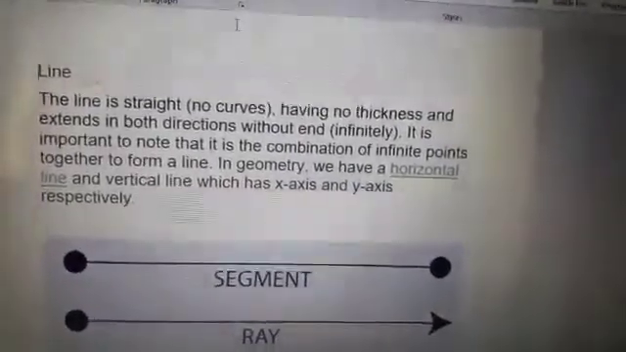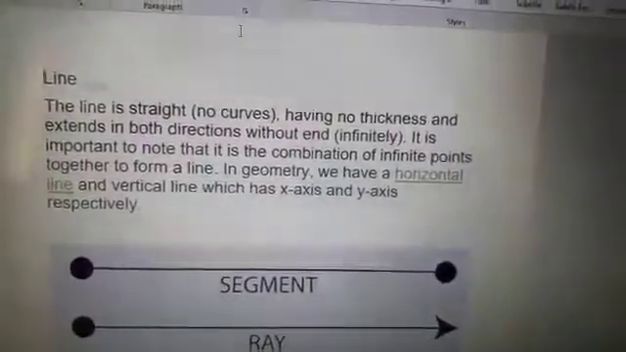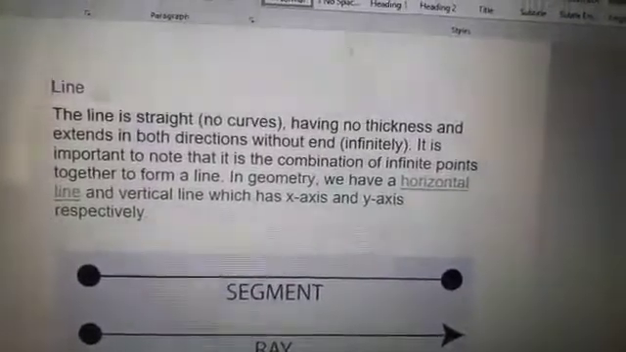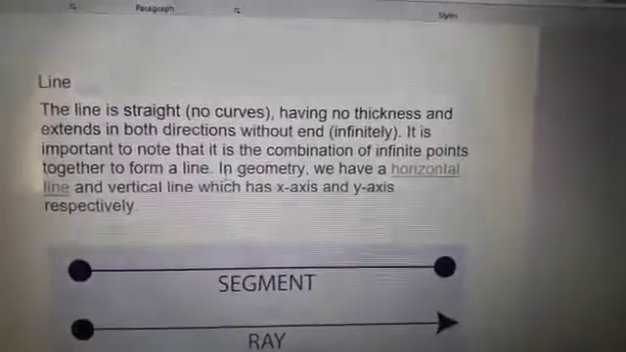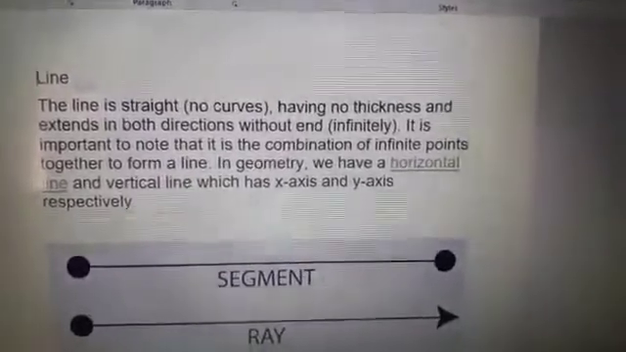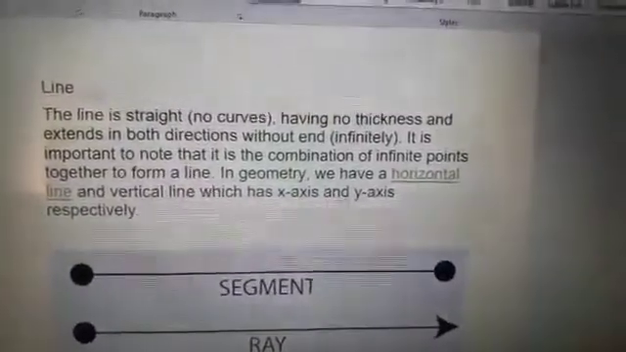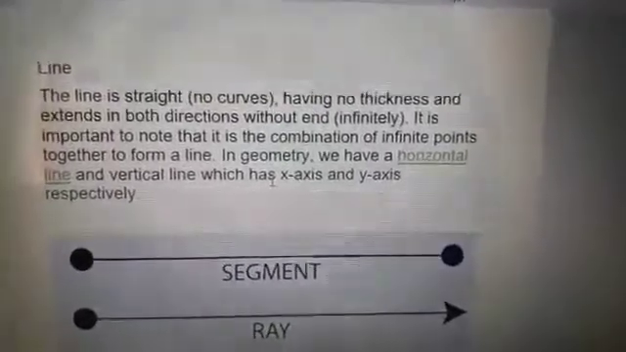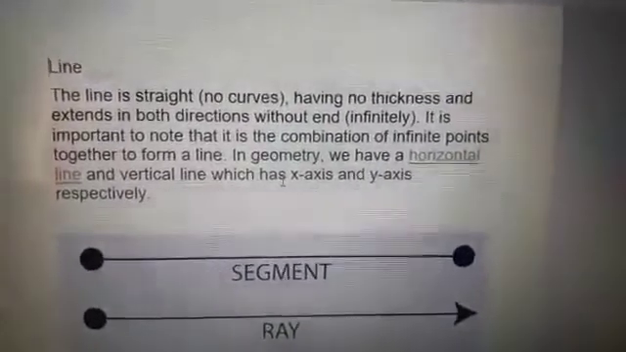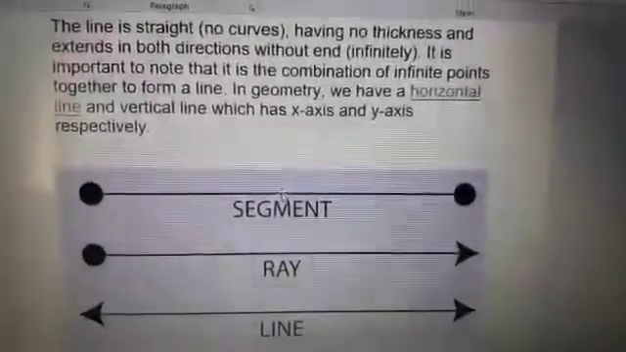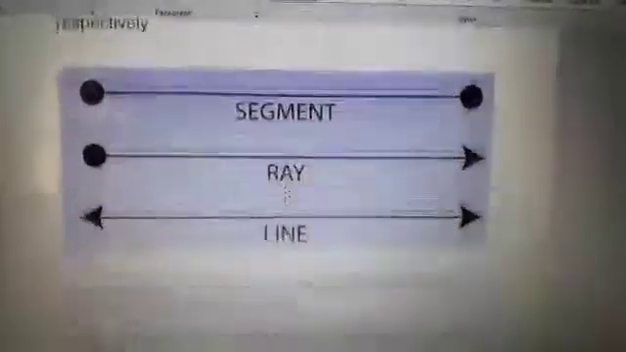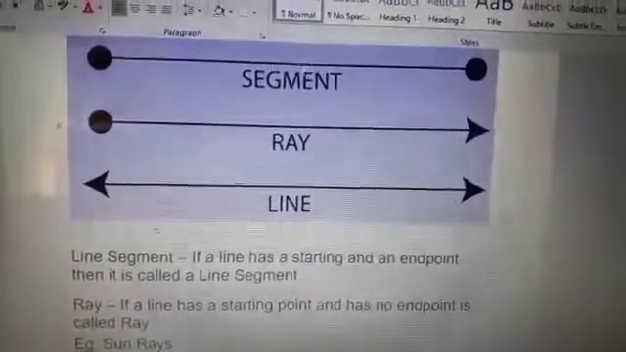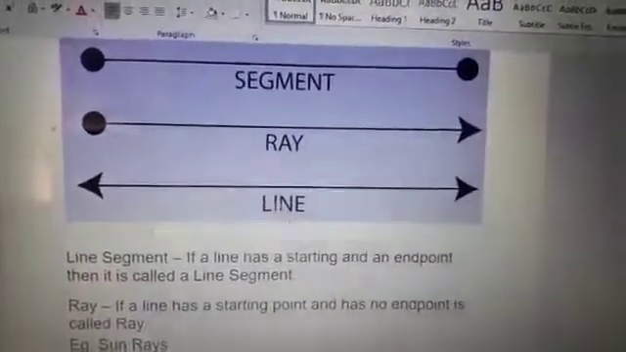Now see, what is a line? When the line is straight and does not have curves, we call it a line. In geometry we have a horizontal line and a vertical line, which are the x-axis and y-axis. That you have to remember. On a plane there are two axes, one horizontal and another vertical, called the x-axis and y-axis respectively. You can see the figure.